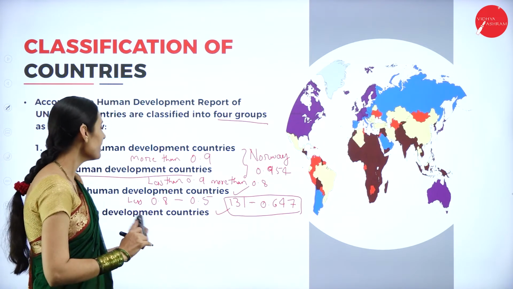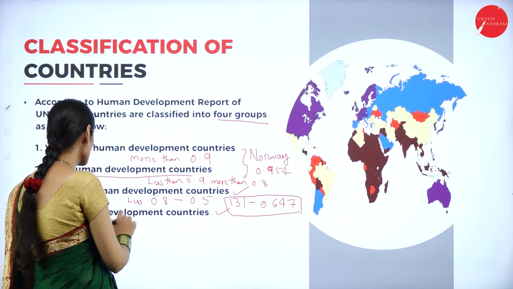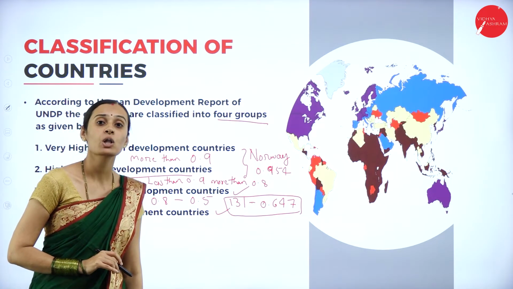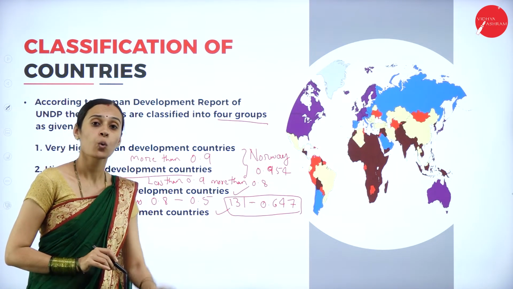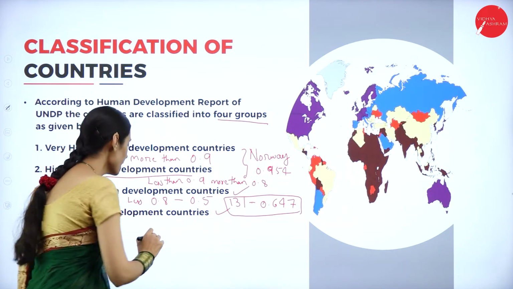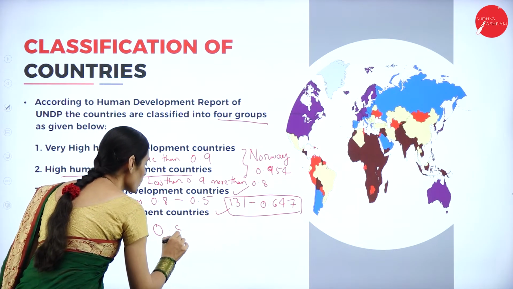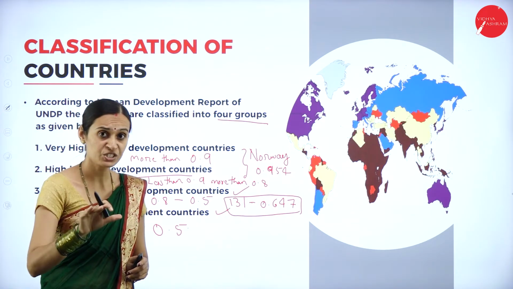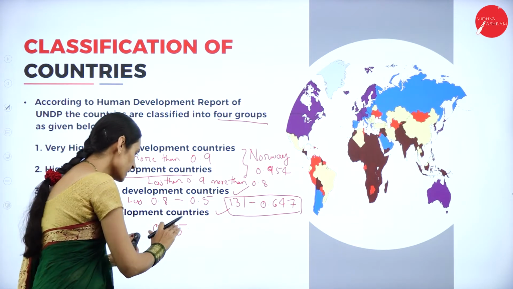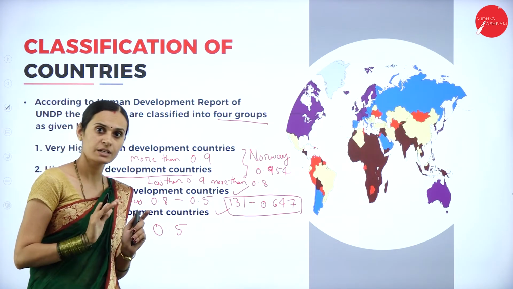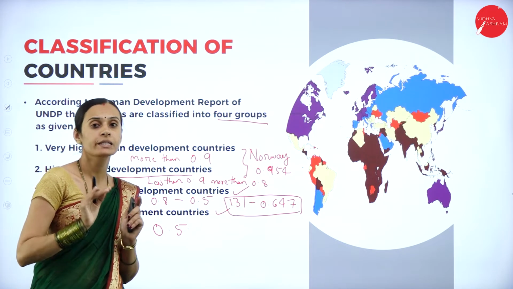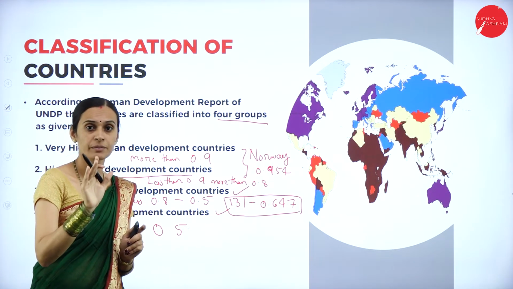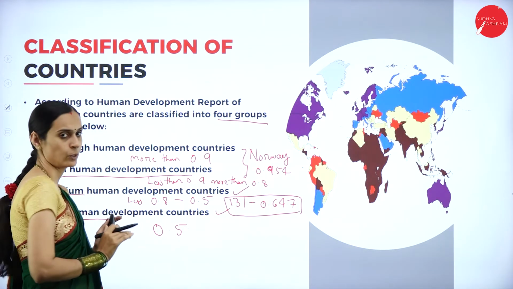Okay. And the last one, low human development countries, whose HDI value is less than 0.5. These values are considered low HDI values. Those countries are considered low human development countries, and underdeveloped countries all come under this group.